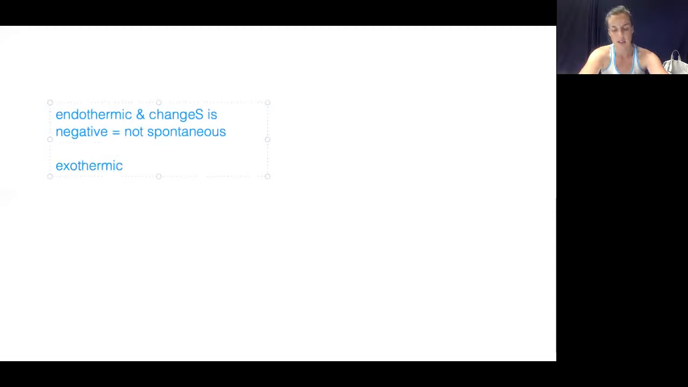Okay, so if the reaction is endothermic and change in S is negative, then the reaction is not spontaneous. It will never occur. But if it's exothermic and change in S is positive, it will always be spontaneous.